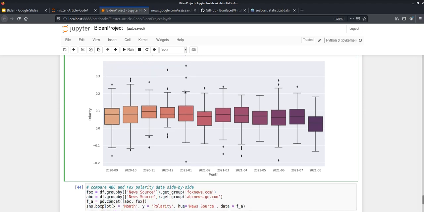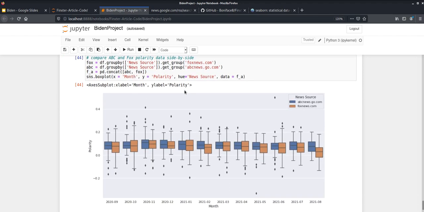And finally, this is our last plot here.